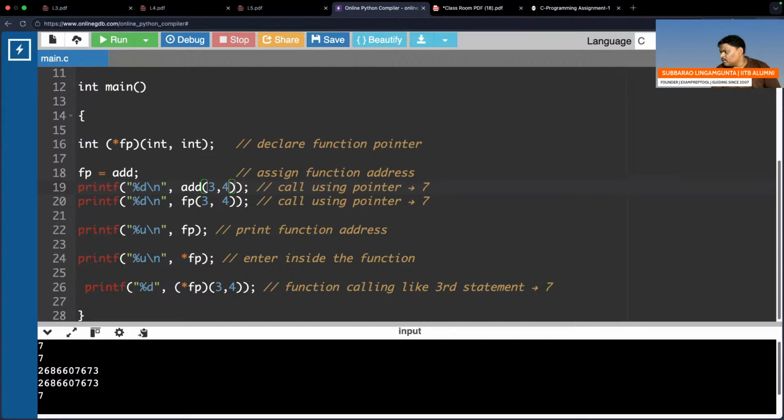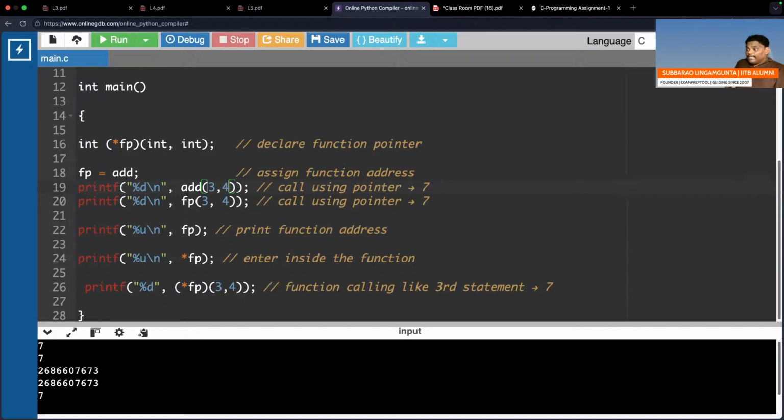What is a function pointer? A function pointer means I am a pointer, but I have the address of a function. FP means what? 1000. Why 1000? Because FP is equal to add, and add is 1000, so FP is also 1000. Add 3 comma 4 is equal to FP 3 comma 4. Both are the same because FP means add only. Add plus keep FP, or FP plus keep add, both will give the same story.